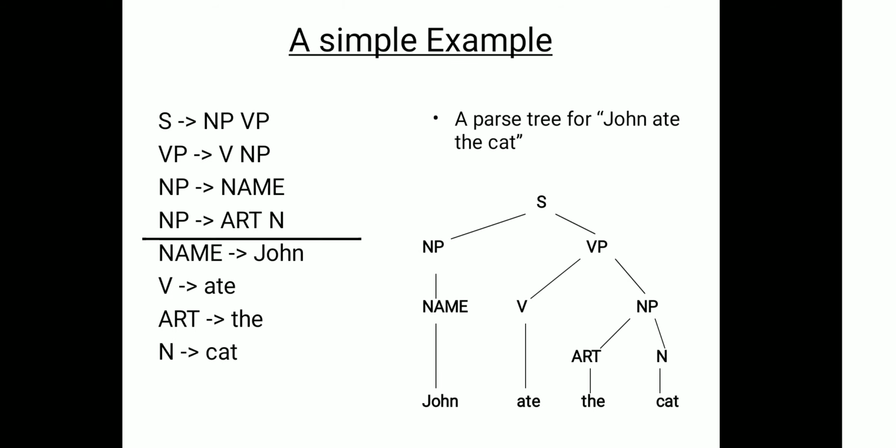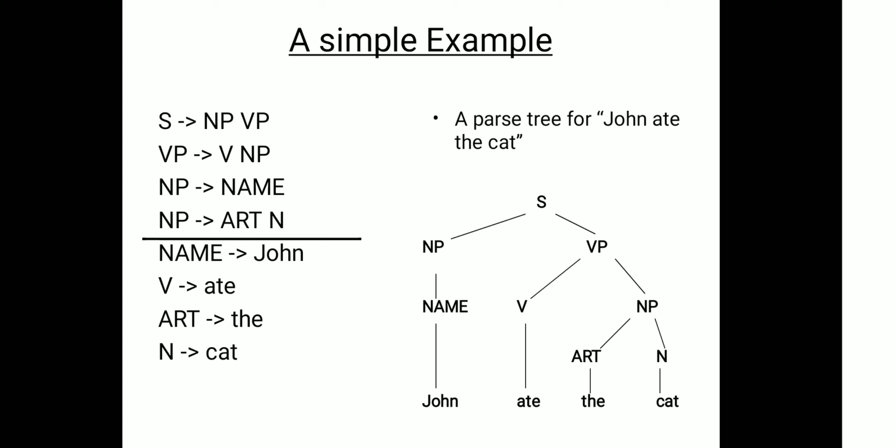A simple example: a parse tree for "John ate the cat". First the CFG rule: the left-hand side symbol S, the right-hand side noun phrase, verb phrase. Now the verb phrase is a verb followed by a noun phrase. The noun phrase is a name, or the noun phrase is art, n. So name tends to John, V tends to ate, art tends to the, and n tends to cat.